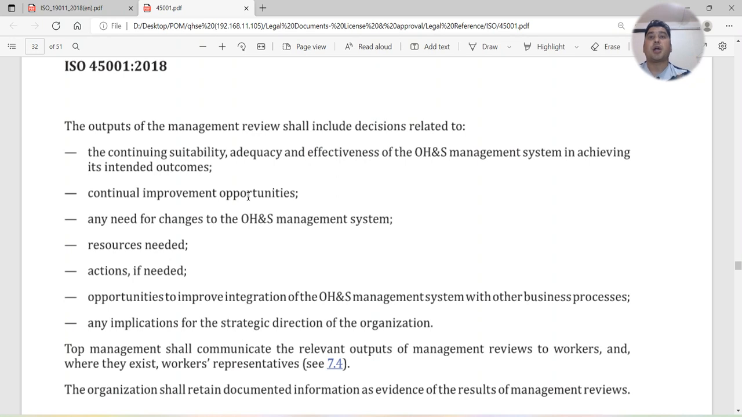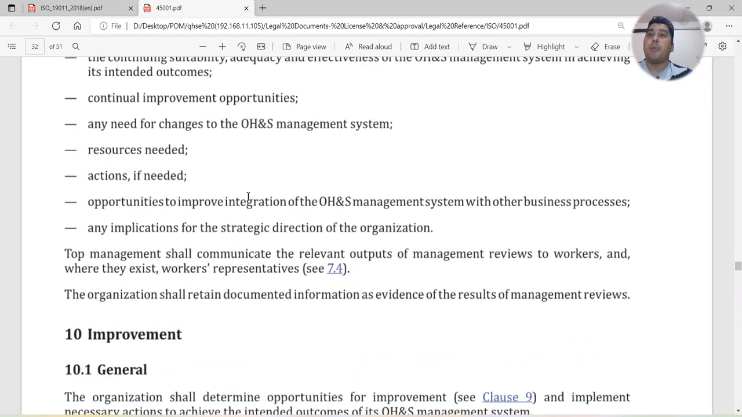Is there any need for changes to the OHS management system? Resources needed for the continual improvement. What decisions have been taken? Actions if needed. Opportunities to improve integration of the OHS management system with other business processes. Any implications for the strategic direction of the organization.